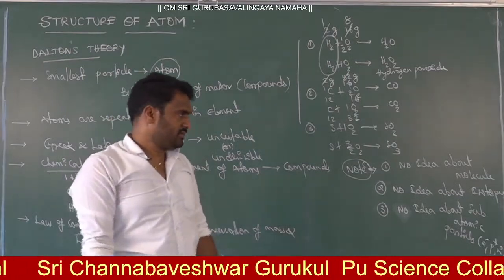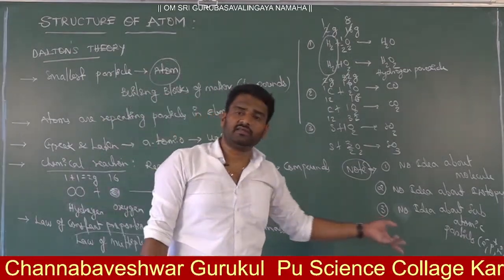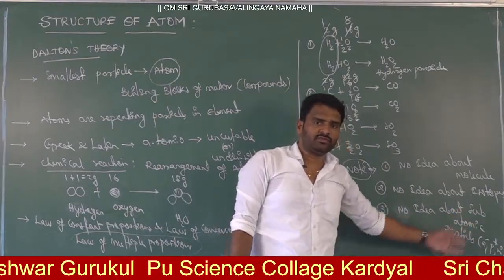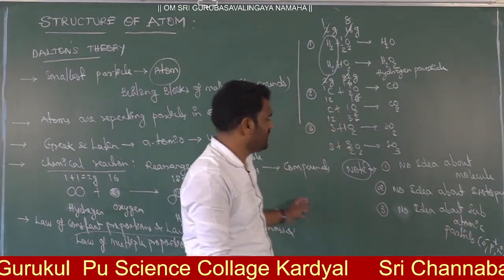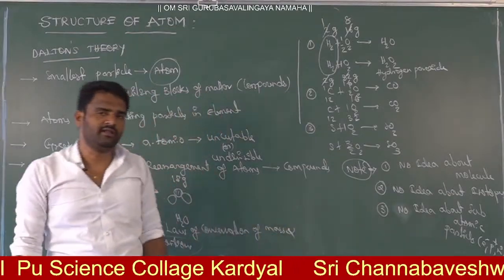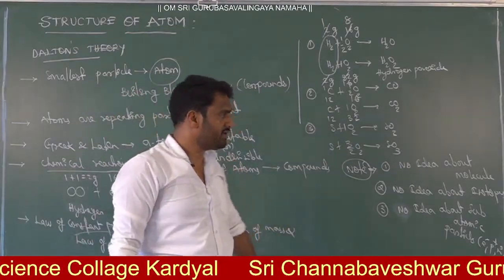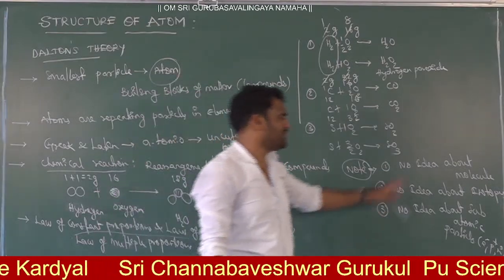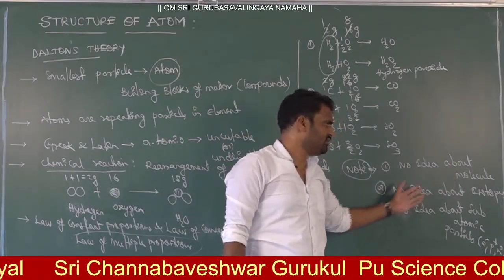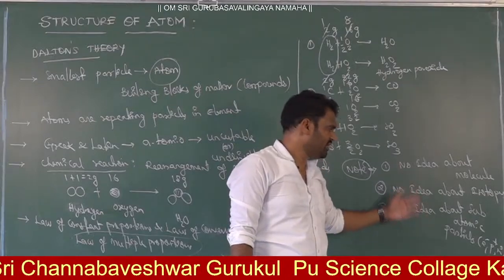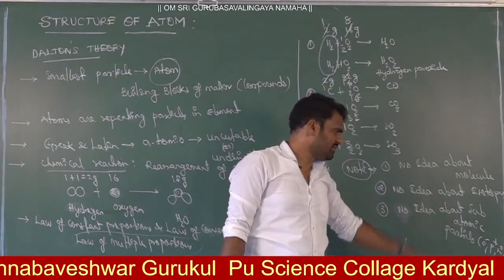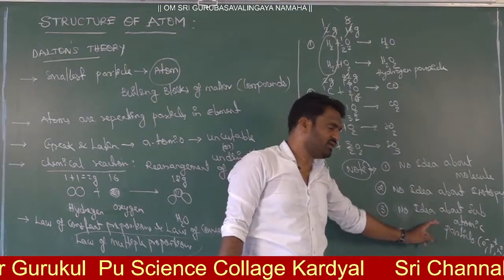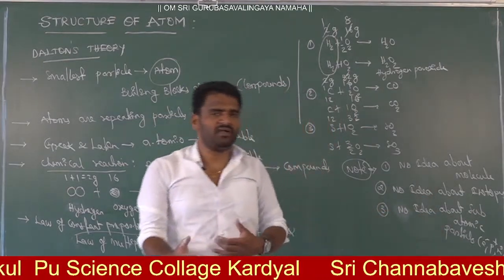Right now, the atom is further divided into smaller subatomic particles like electron, proton, and neutron, but according to John Dalton there was no idea about subatomic particles. So these are the drawbacks. From the latest atomic theory, we get the idea of the molecule, the idea of isotopes, and the subatomic particles like electron, proton, and neutron. These are the things we are going to discuss with experimental evidence.